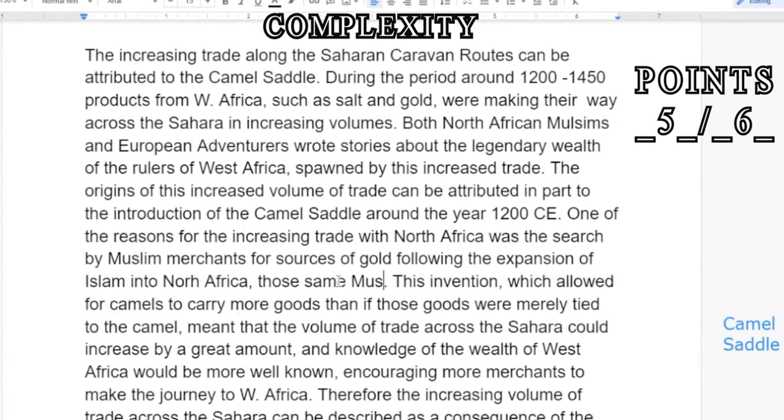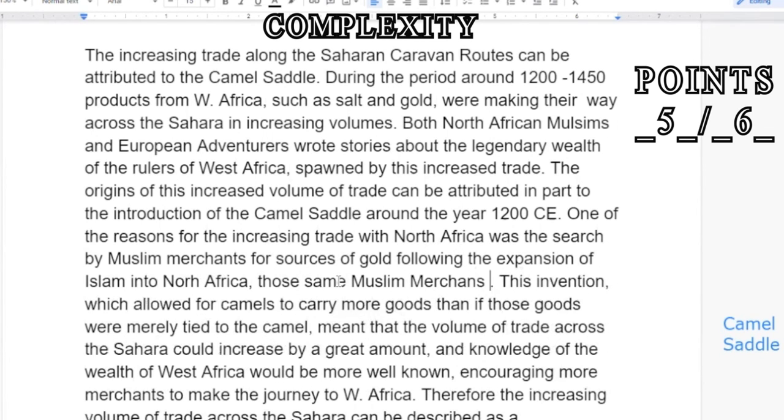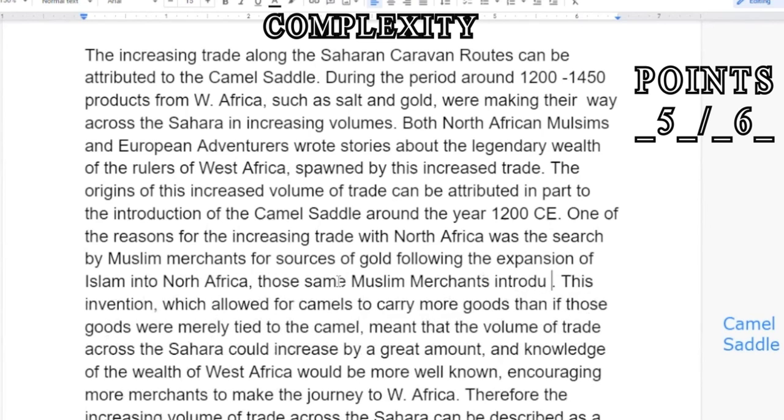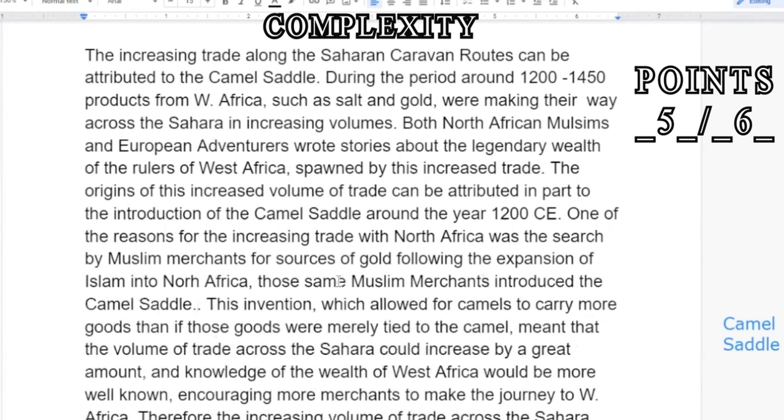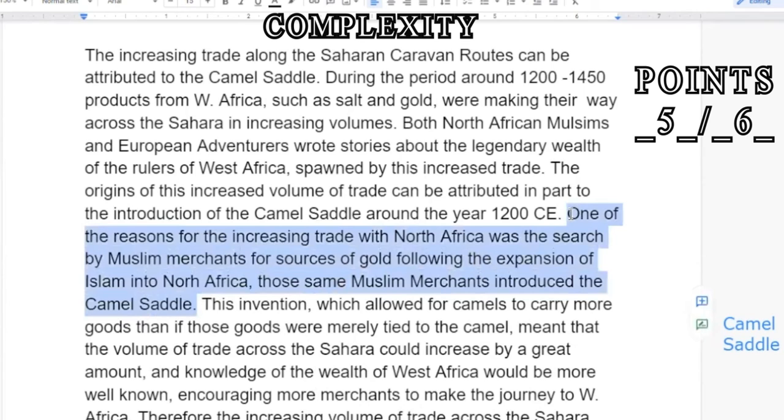Those same Muslim merchants introduced the camel saddle, right? So here I've pointed out that the camel saddle didn't get introduced in a vacuum, but that it was also part of the expansion of a religion, which is true. Muslim merchants did help popularize the camel saddle. So that's something to keep in mind. This is one way to make things more complex.